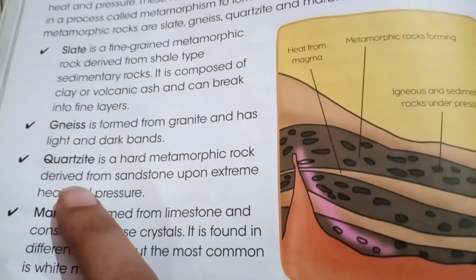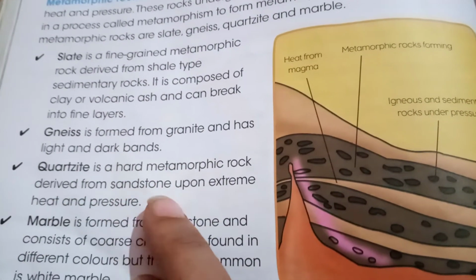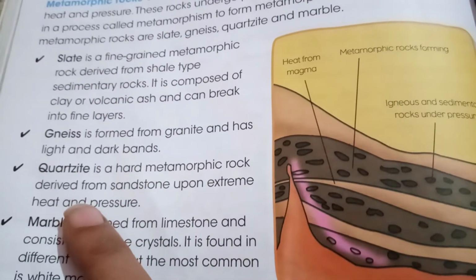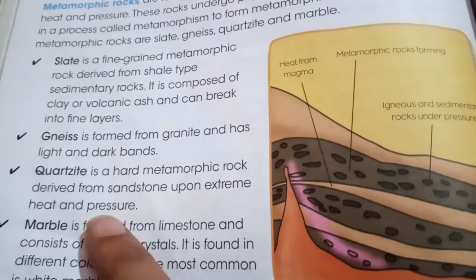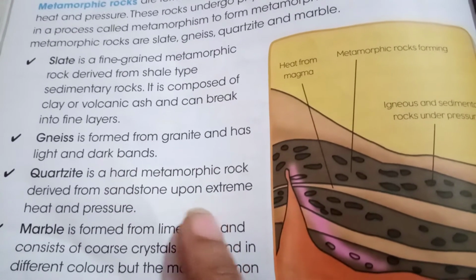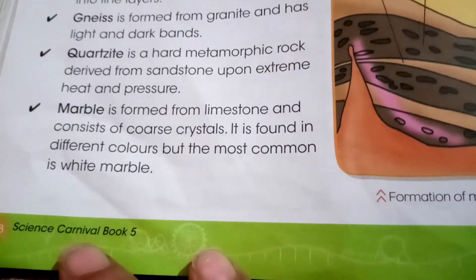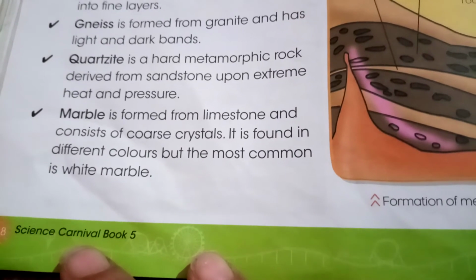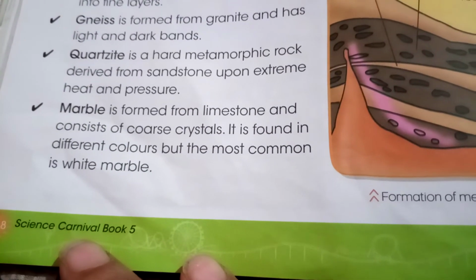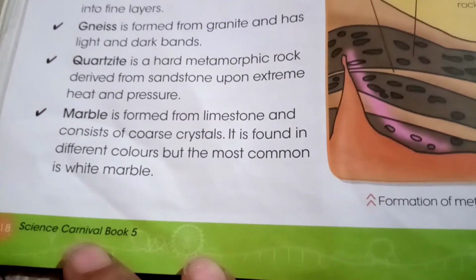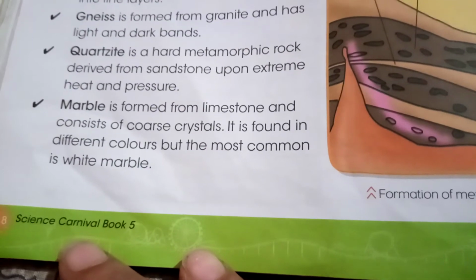Now come to quartzite. Quartzite is a hard metamorphic rock, and we get it from sandstone when we give it extreme heat and pressure. Now marble you must have seen in your homes also, because we have marble floors, marble walls, and sometimes the toys and the decorative materials are also made of marble.